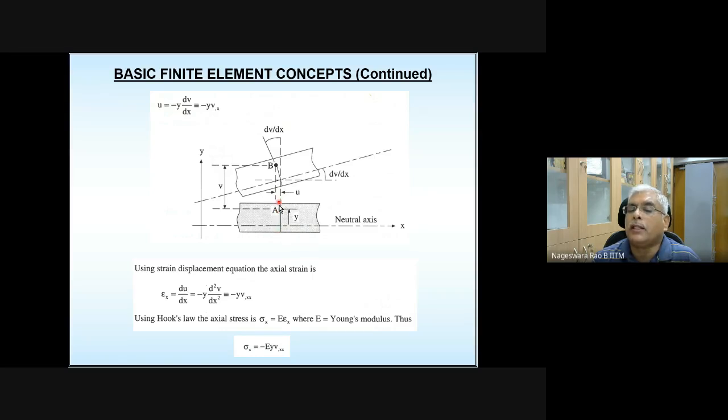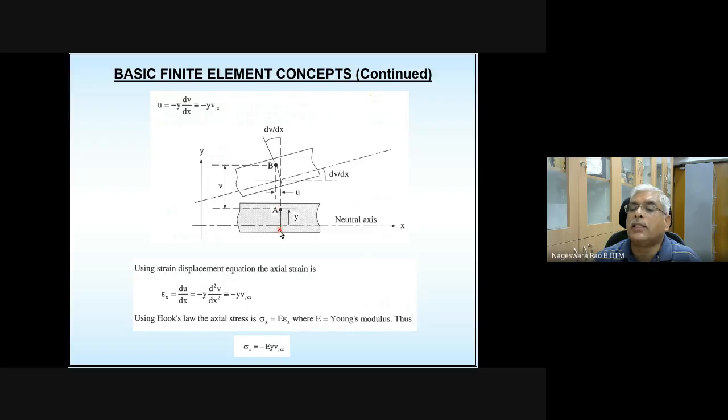That plane, which I am showing you here, is originally perpendicular to the neutral axis before application of load. And after application of load, this section is still going to be perpendicular to the neutral axis. This is the neutral axis in the deformed position, in the deformed configuration.